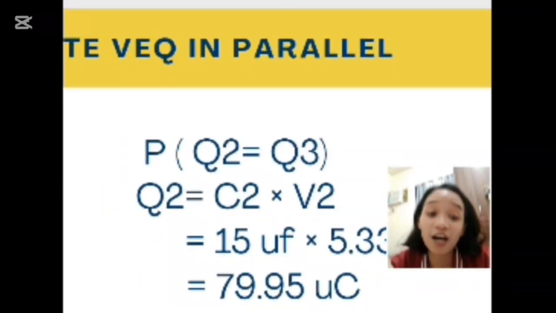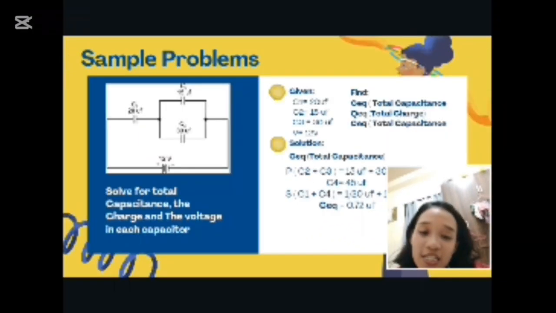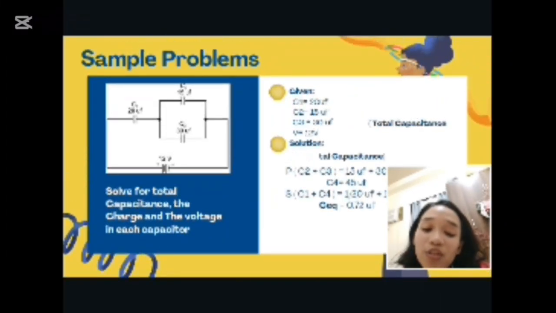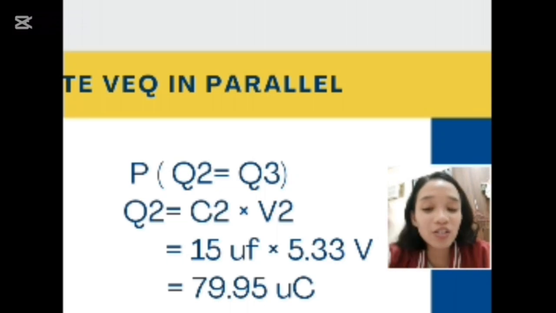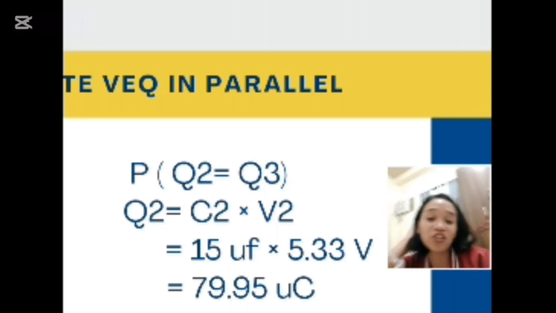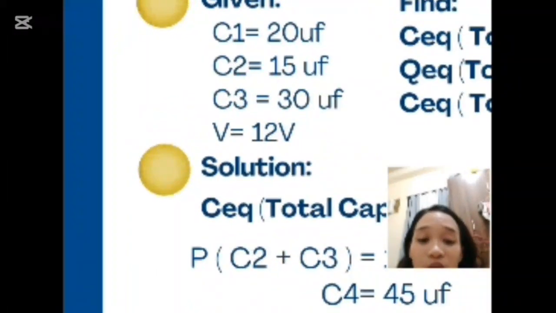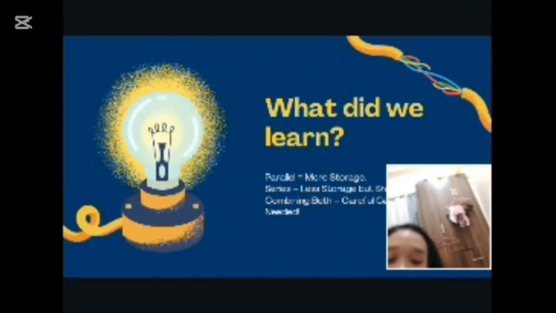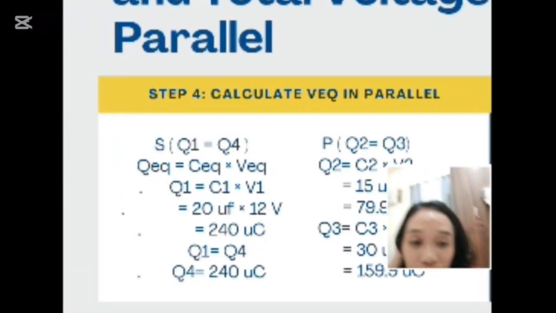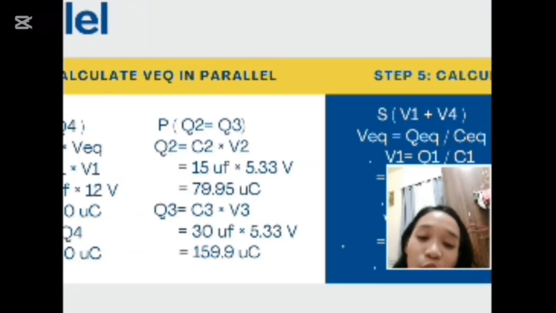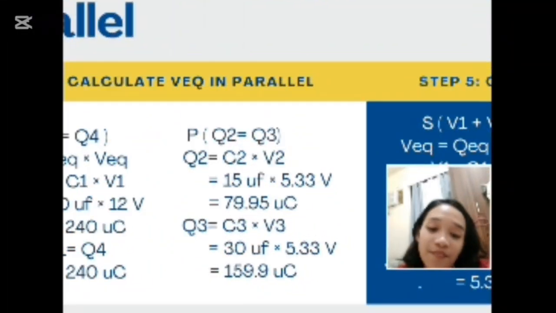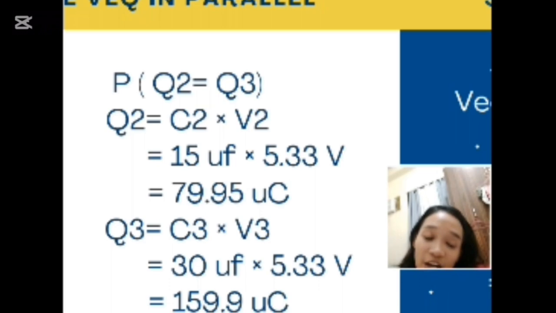Next is solving for the parallel. The next step is the charge of the parallel one. As you can see here, to get the total charge for the parallel, we would add the Q. So what's the equation? The Q, C, and V in a triangle, so we need C2 times V2, which is capacitance times voltage. Our C2 is 15. So 15 times the volts, which is 5.33. That's why it becomes 79.95 microcoulombs.